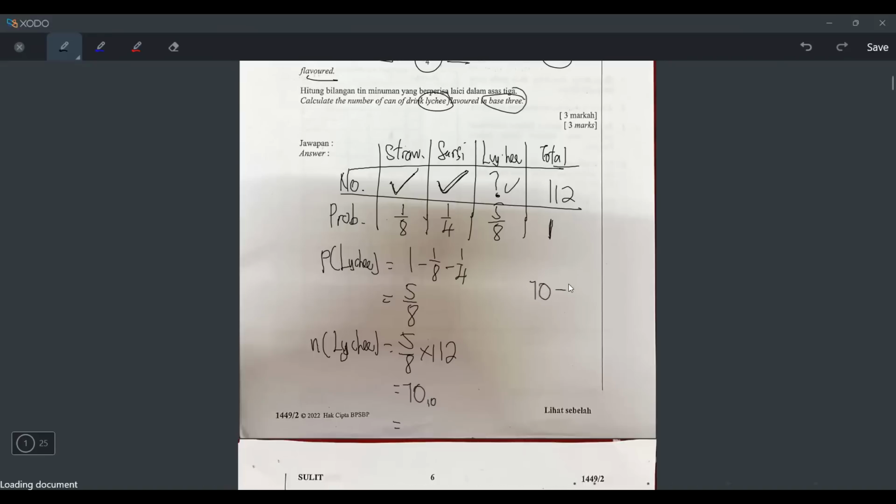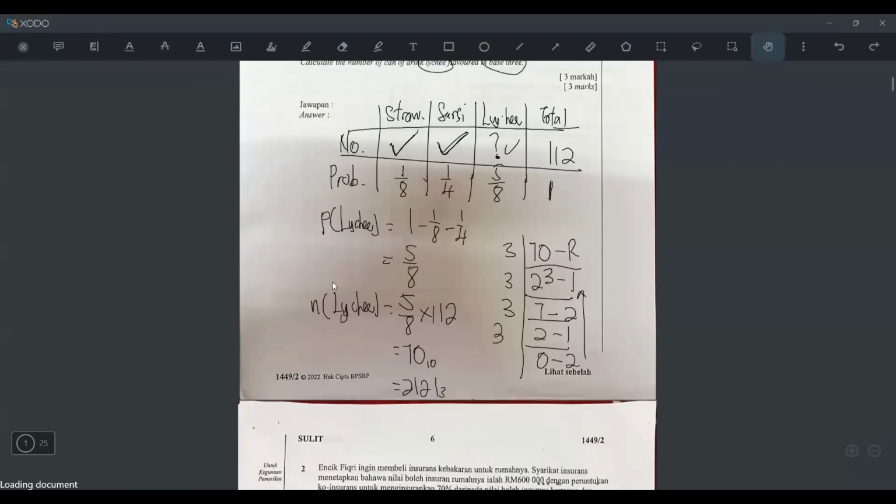Well, you divide by 3 and then write the remainder beside, right? You remember, when you're changing a base 10 number to a smaller base, you have to divide. So 3 times 23 is 69, remainder 1. 3 times 7 is 21, remainder 2. 3 times 2 is 6, remainder 1. 3 times 0 is 0, remainder 2. And read from bottom to top: 2121. So the answer is 2121, and write the base there. So that's how you do it, right? The answer is 2121, base 3. Let's continue with the next question.